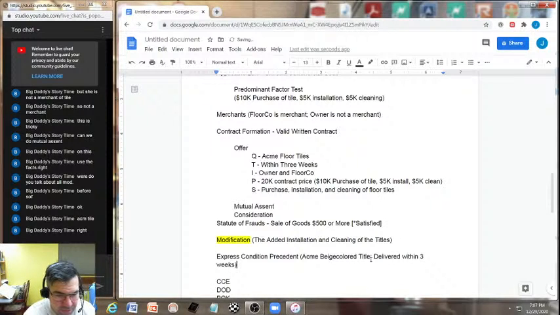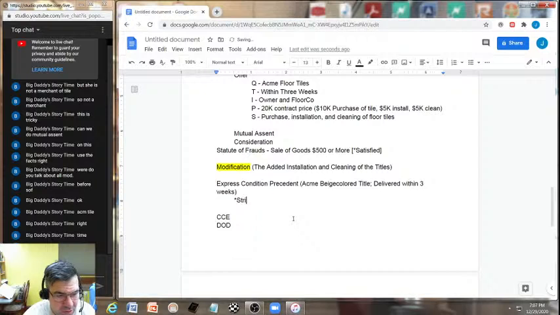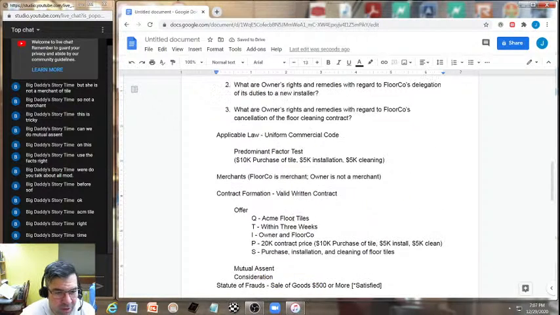Okay. Now, and remember, the thing about express condition precedents is that, do they have to be strictly complied with? Absolutely. Okay, and that's what we're looking at here. It's not just a substantial performance, but a strict compliance. And then that sets the stage now for what? Well, let's take a look. Let's go back up here.